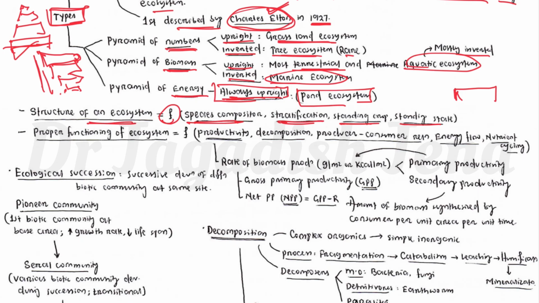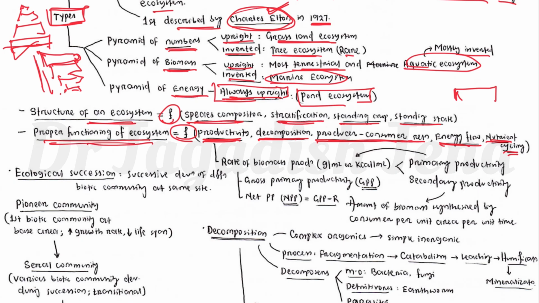Then proper functioning of the ecosystem is a function of productivity, decomposition process, producer-consumer relation, energy flow, and nutrient cycling. So these are the active factors which govern the ecosystem.